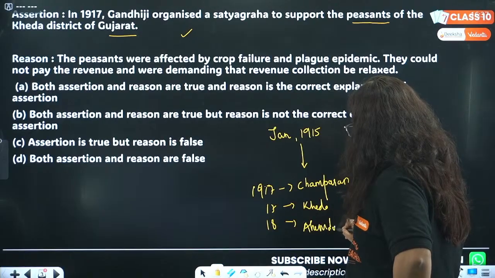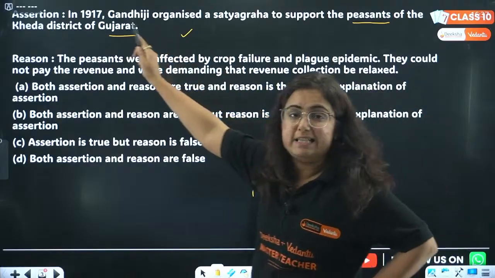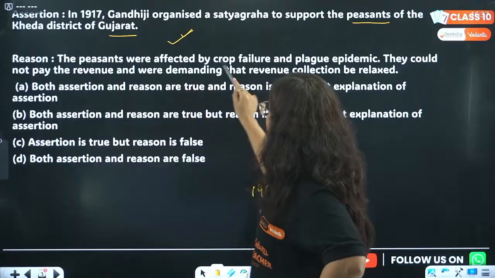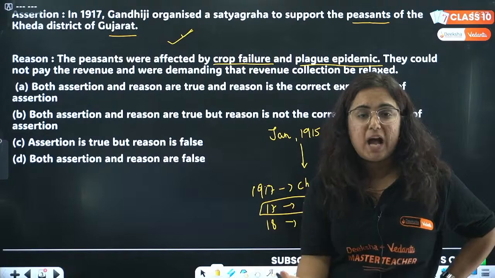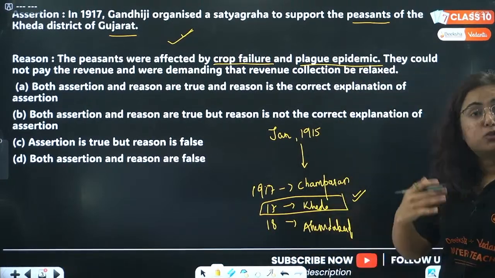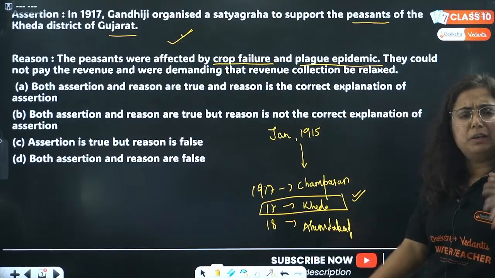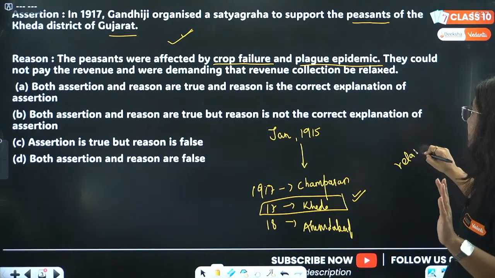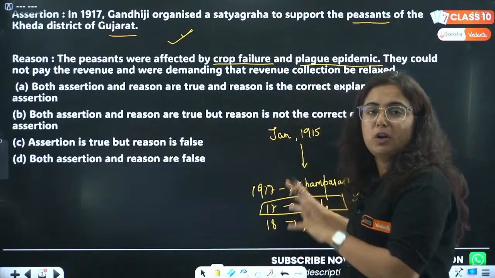So here the question is about Kheda. Is it in 1917? Yes. Is Kheda in Gujarat? Yes. This is also correct. The peasants were affected by crop failure and plague epidemic. This is true actually. There was drought in the Kheda district of Gujarat, and because of drought there was crop failure. The Britishers said that whenever there is a natural calamity, they would relax the revenue. As the revenue was not relaxed, Satyagraha was started with the support of Gandhiji.